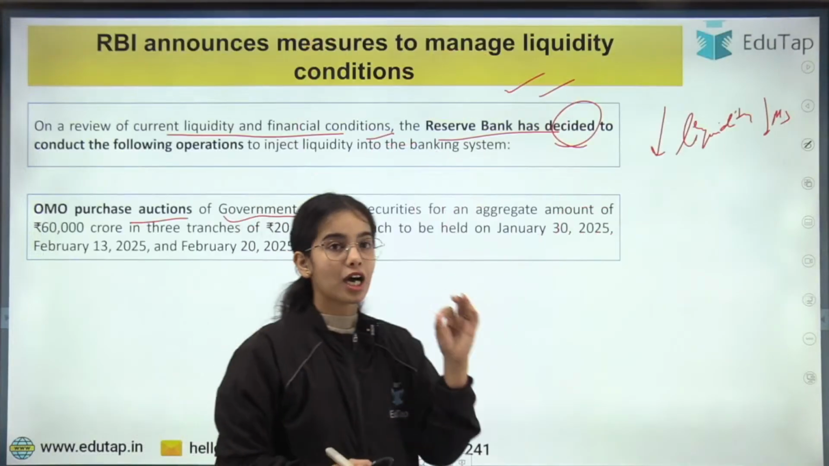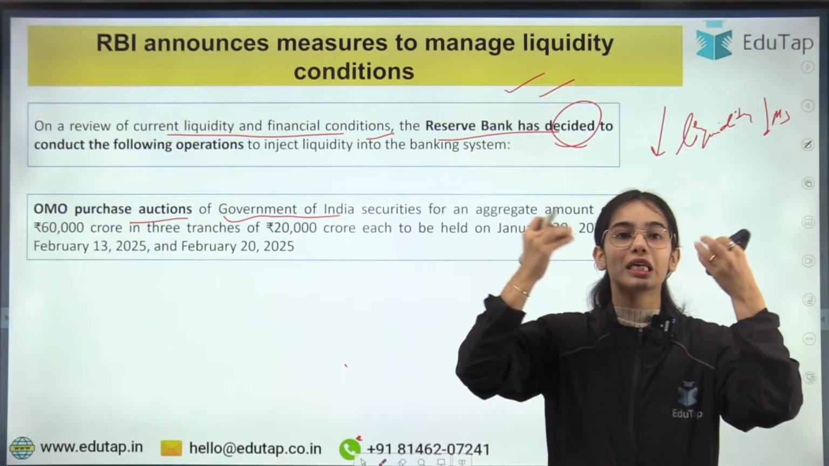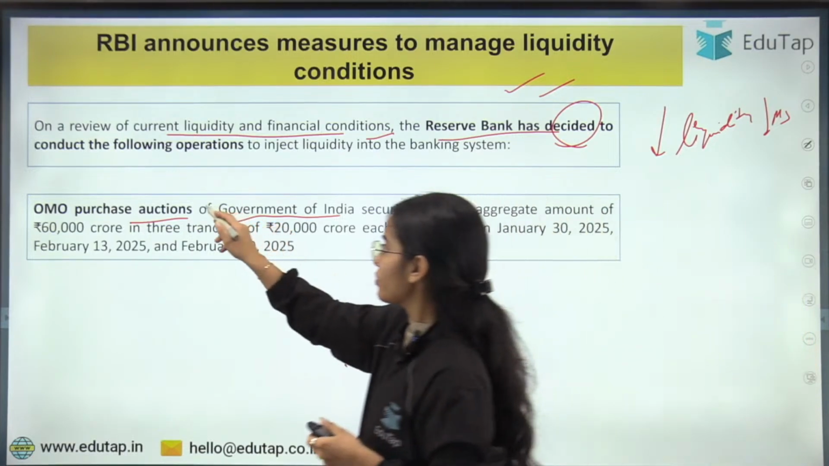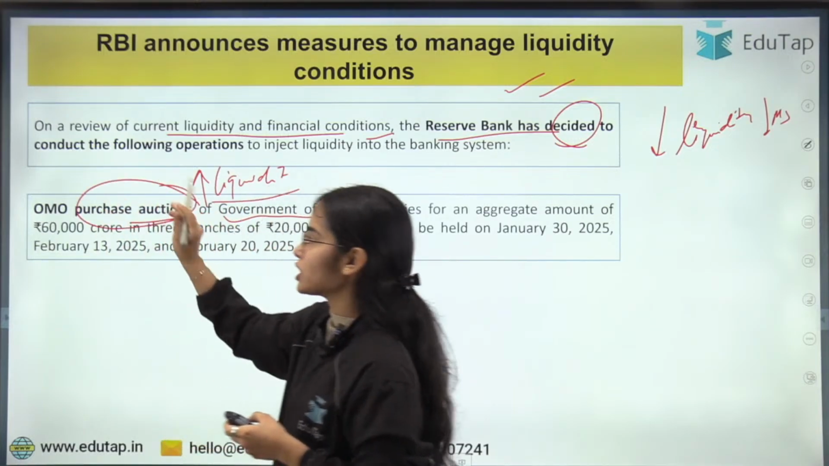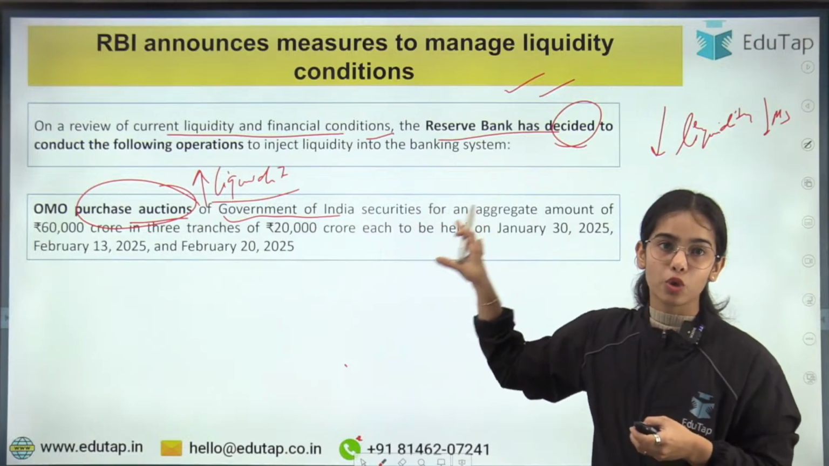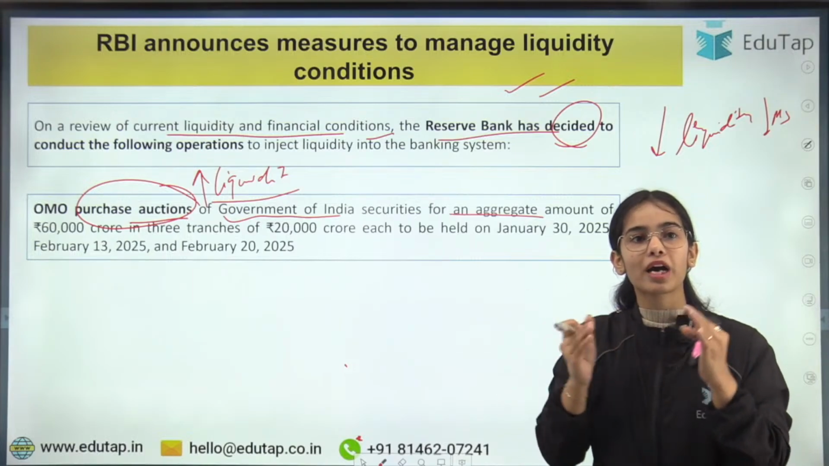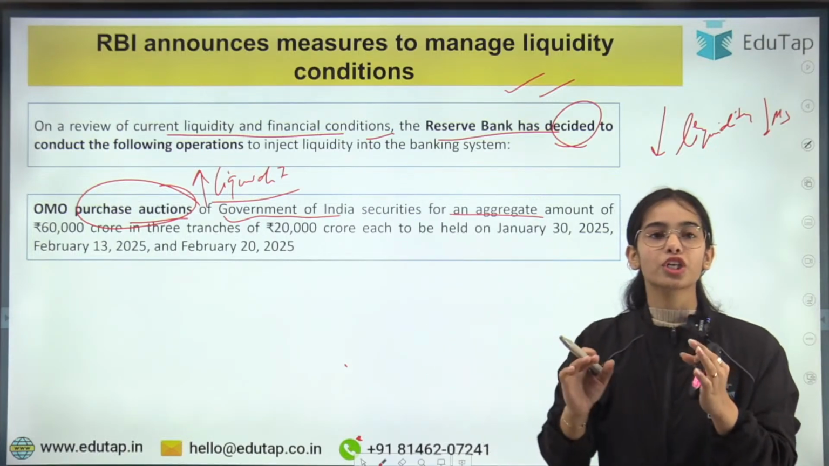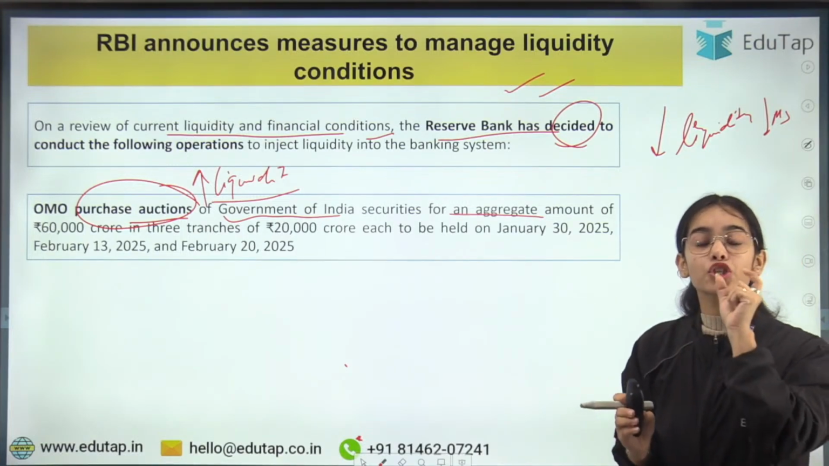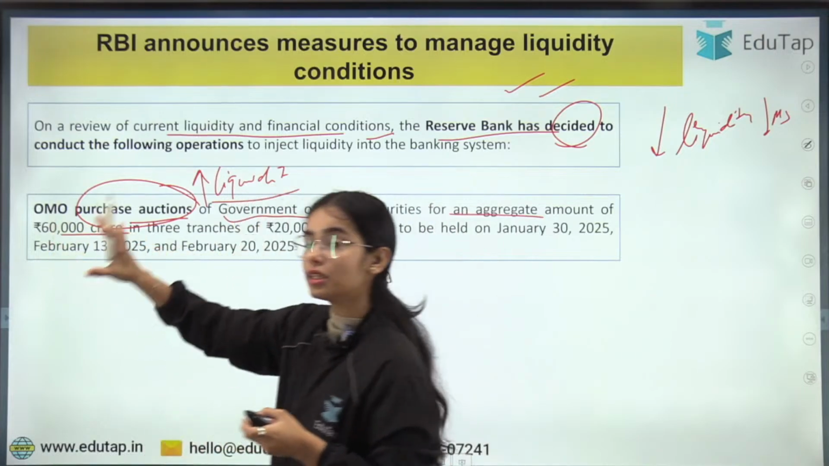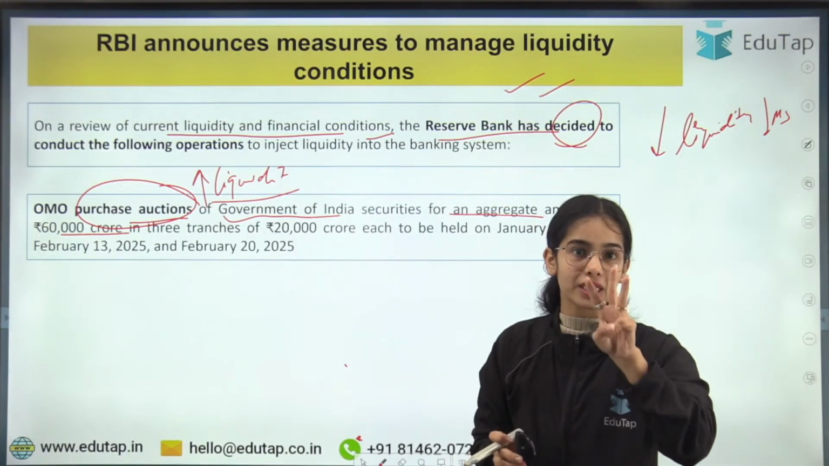So this is the idea: whenever RBI wants to increase the liquidity into the economy, the RBI conducts the purchase auction of the Government of India's securities for an aggregate amount. Now the amount has been given: the open market operation purchase auction will be conducted for the aggregate total amount of 60,000 crores. That means this much money will be provided into the economy, and this money is being provided in 3 tranches, in 3 steps.